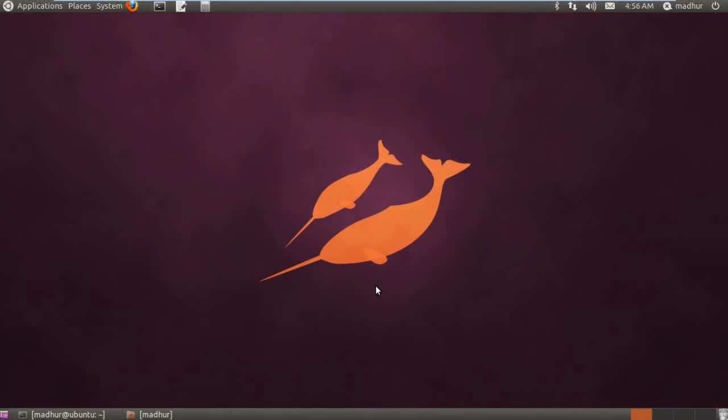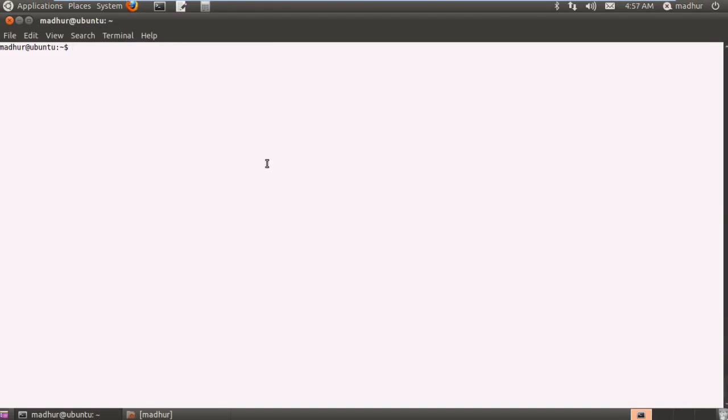This is the 13th tutorial in this series of tutorials on Unix shell scripting. Now in this tutorial we're going to check out the cut command. Cut, just like sort, is used for filtering text. Let me first create a text file and then I'll demonstrate to you what cut is used for.